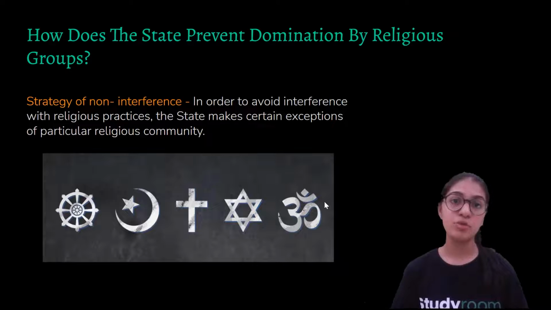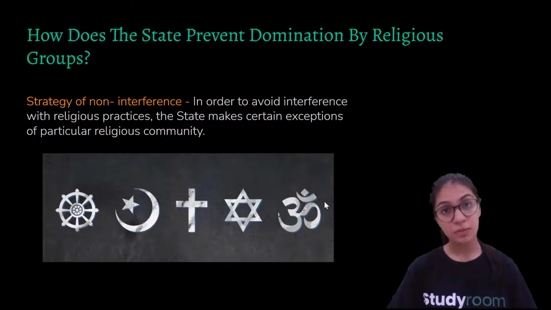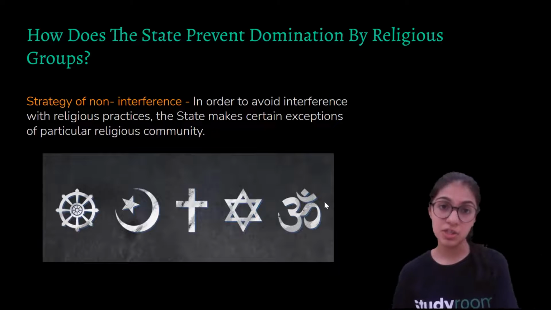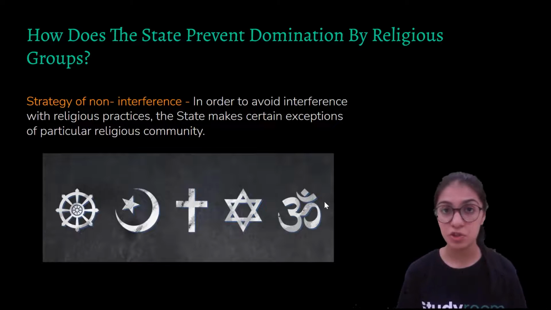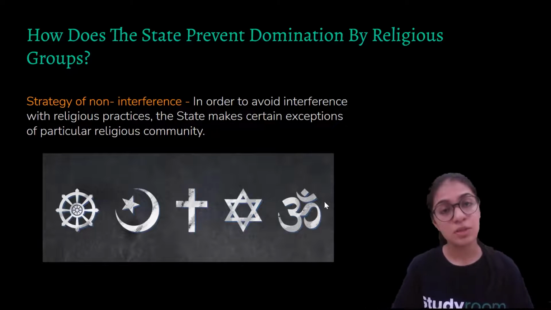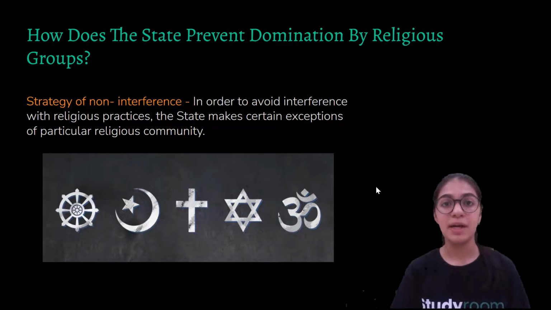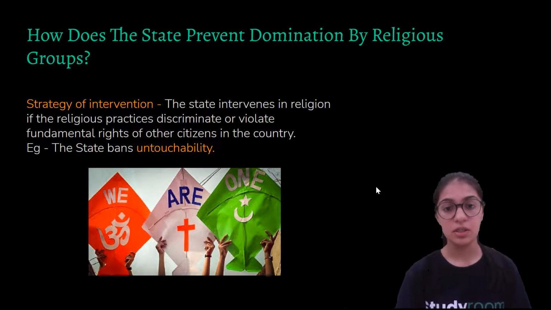The government promotes all the religions and does not interfere. It allows them to follow any such religious practices, keeping in mind that it does not harm someone or hinder somebody else's interest. The government does not stop any of them from following such religious practices. It supports them in promoting their culture and their religion. All right, so this is one of the steps that have been taken by the government to promote secularism and to make India a secular state.